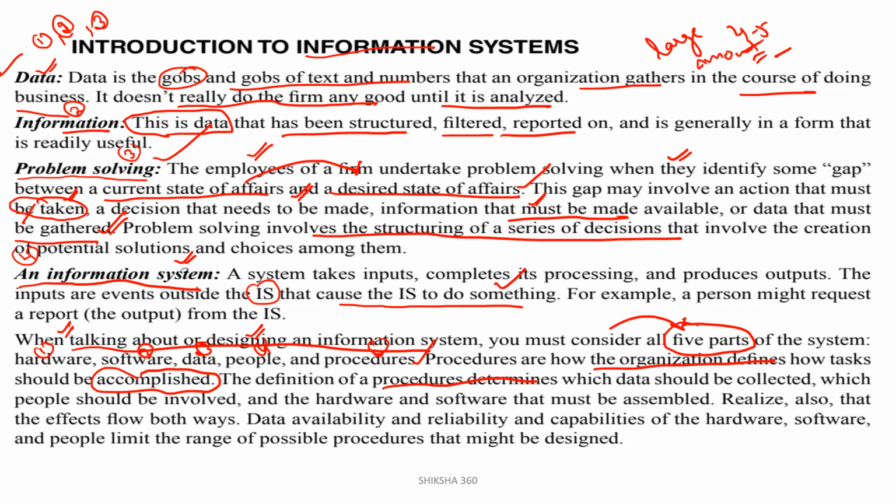I hope it is clear to all of you regarding all the basic points: what is data, what is information, what is problem solving, what is an information system. If anyone has any query, you can ask in the comment section. We will discuss that point also later on in detail. Okay, so I will move further.